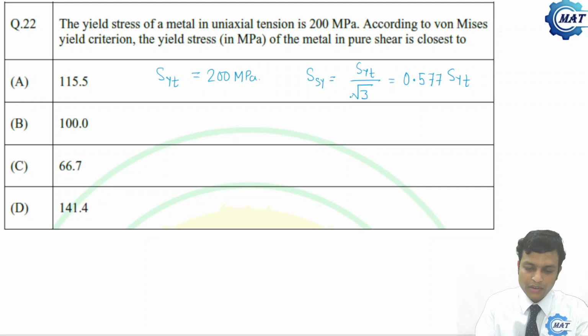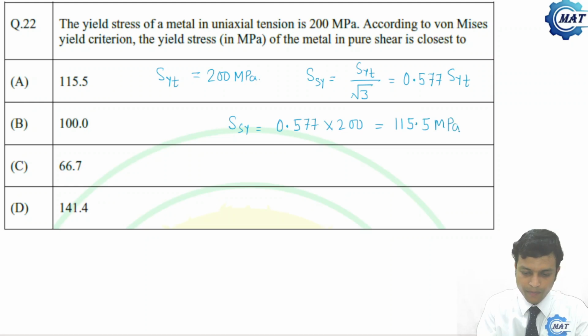So let us put the values. You will get the value of SSY. SSY is 0.577 times SYT, which is 200, and you will get 115.5 MPa. So let us find the options. So first option, that is option A, is the correct one. Now let us move to the next problem.